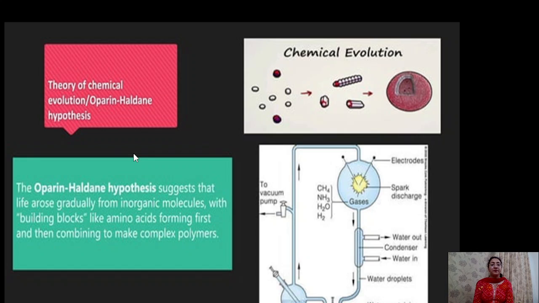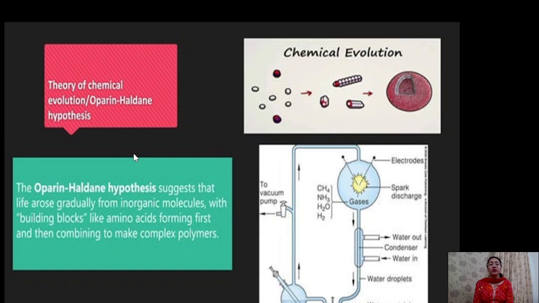According to this theory, life arose gradually from inorganic molecules with building blocks like amino acids forming first and then combining to make complex polymers. Means at starting in the atmosphere there were carbon, hydrogen, nitrogen, etc. All these inorganic atoms were present. These atoms combined to form molecules like ammonia, water, methane.